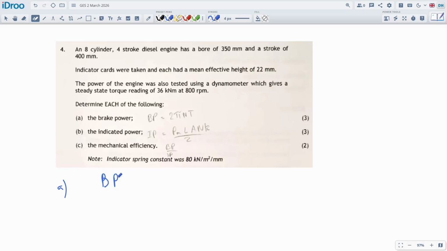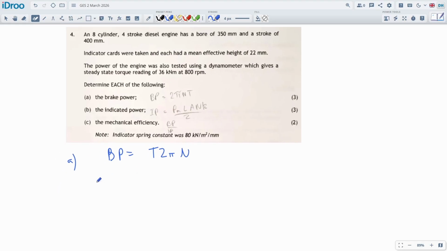We've got BP is T 2 pi N. Okay. And we just make sure we've got all the bits for this one, right? T is torque, and it's given as a steady state torque reading of 36,000 Newton meters, so that's just fine. 2 pi is just 2 pi, and N is going to be the number of revolutions per second.